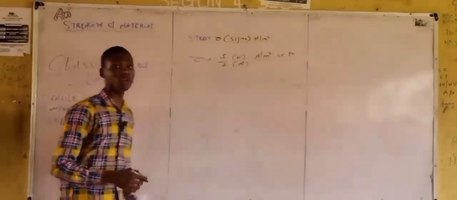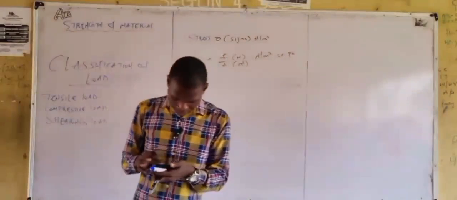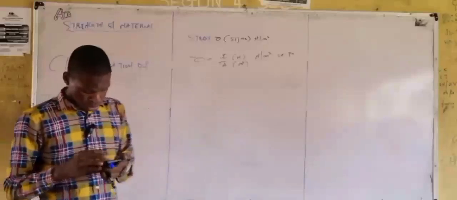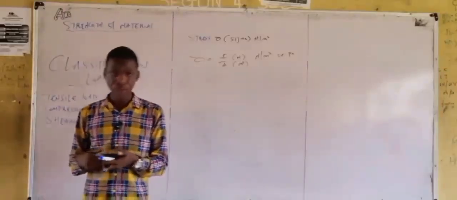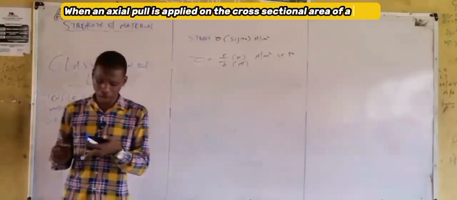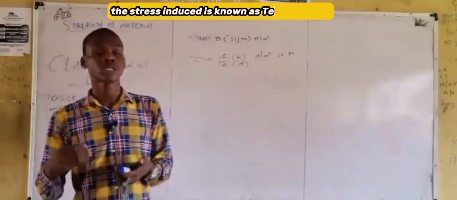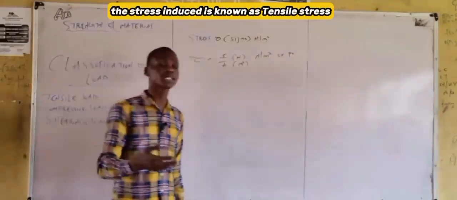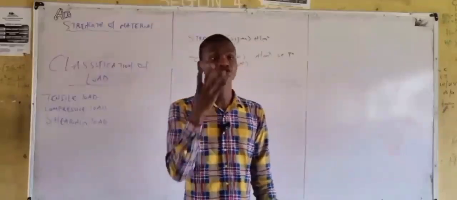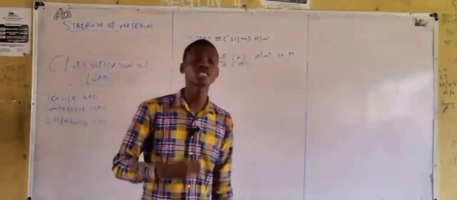So we have different types of stress. We have tensile stress and we have compressive stress. Tensile stress: when an axial pull is applied on the cross-section area of a body, the stress induced is known as what? Tensile stress. Earlier we said that when a load is subjected to a body, stress is said to be induced, right? Now, we said we have two types of stress. We have the tensile stress and we have the what?